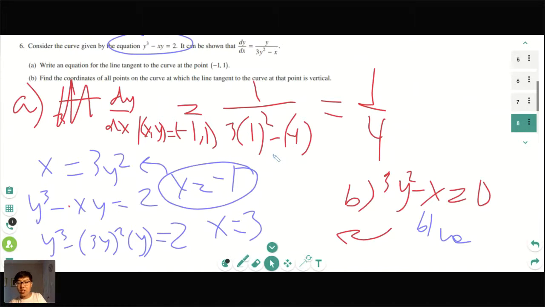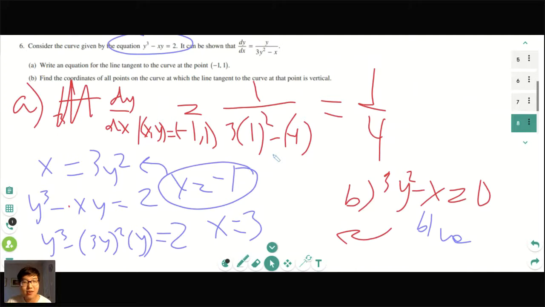Why do you set it equal to the above equation? Because now that you have x equals 3y squared, that's what you get from the derivative, and then you apply it to the regular, original equation. I hope that makes a little bit of sense, at least.